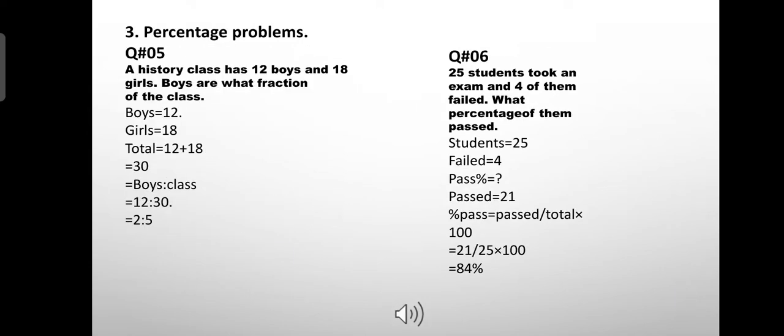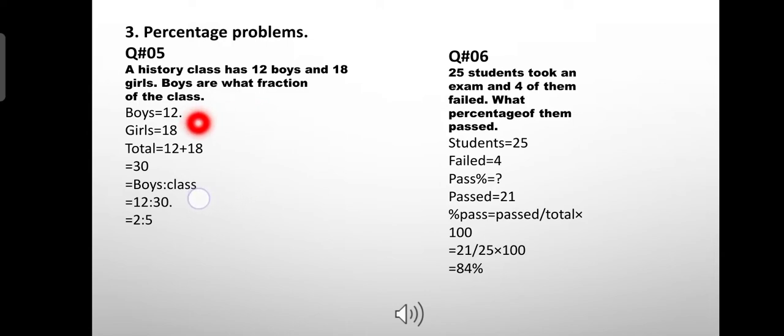Now let us start with the question number 5, that is a percentage problem. A history class has 12 boys and 18 girls. हिस्ट्री क्लास में 12 लड़के और 18 लड़कियां हैं. Boys are what fraction of the class. मीन्स हमने ये निकालना है कि बॉयज़ क्लास के हिसाब से कितनी फ्रैक्शन में है.